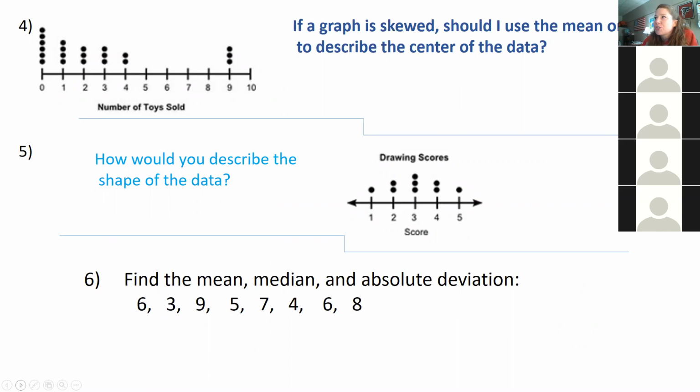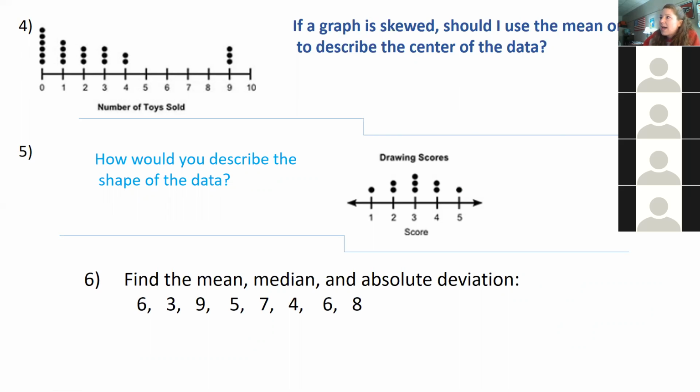All right, look at number 4. If a graph is skewed like number 4, so we would say this one's skewed to the right, should I use the mean or the median to describe the center of the data? If it's skewed, that means there might be an outlier or two. So if it's skewed, then I am going to use the median.